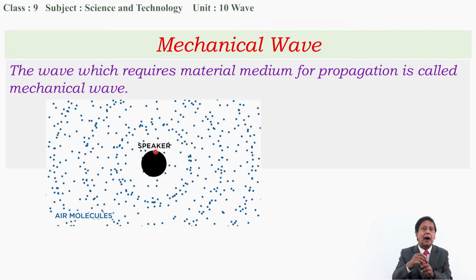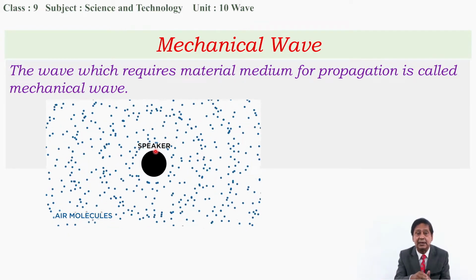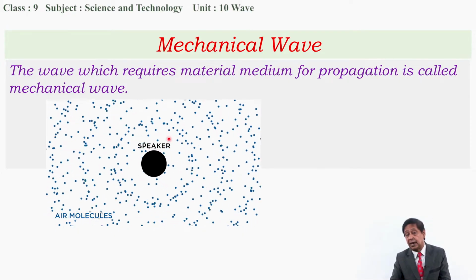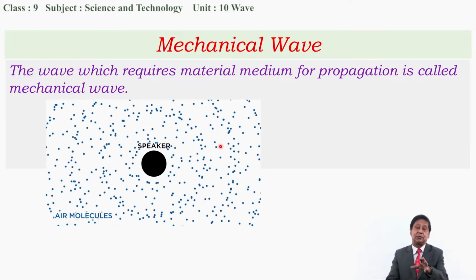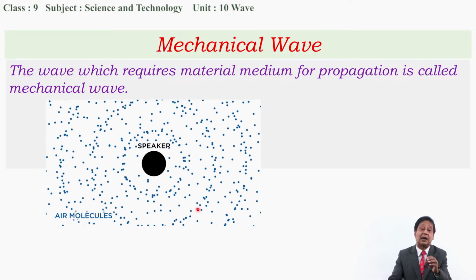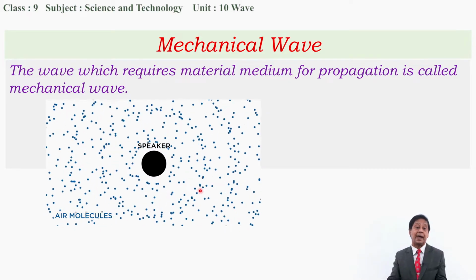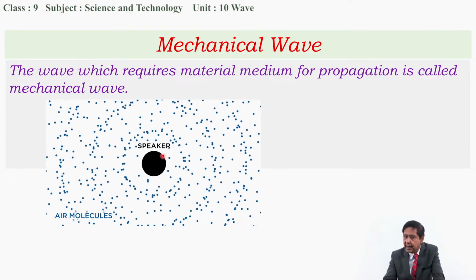This way, particle to particle energy is handed over and energy is transmitted from this central part to the outer direction. It means this transmission is possible because of the vibration of the particles, and these particles are vibrating to produce wave. If you see this very carefully, you can understand this.